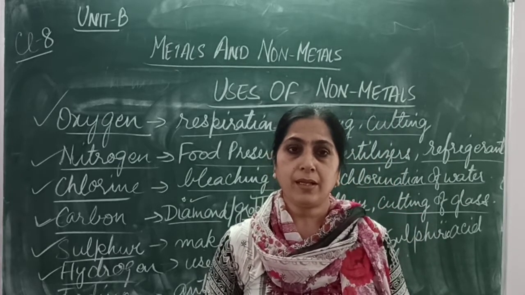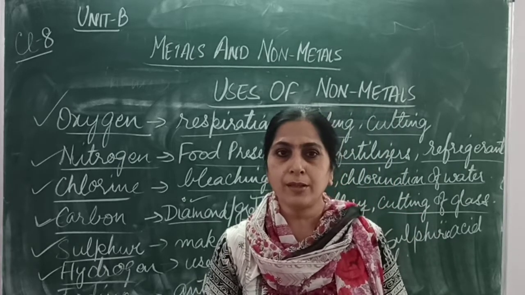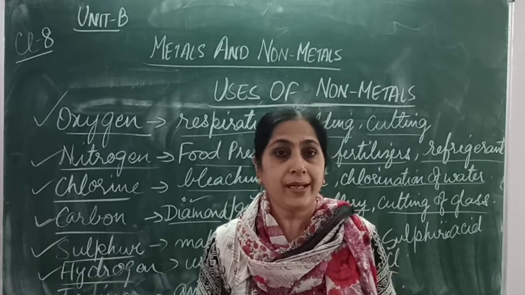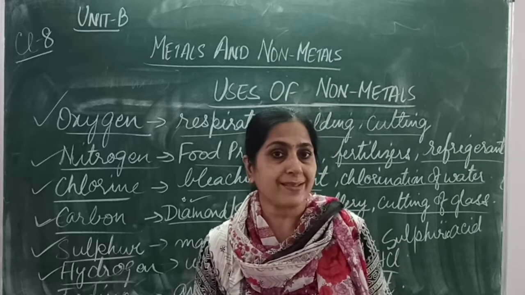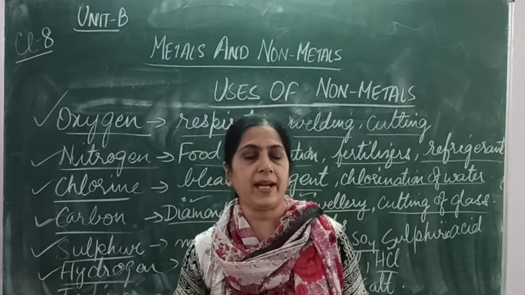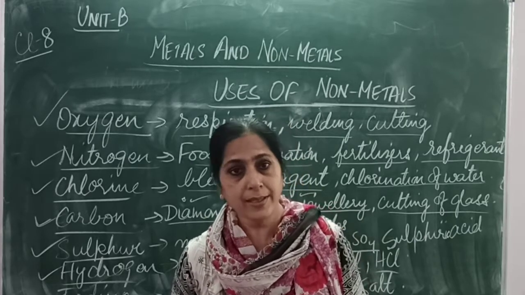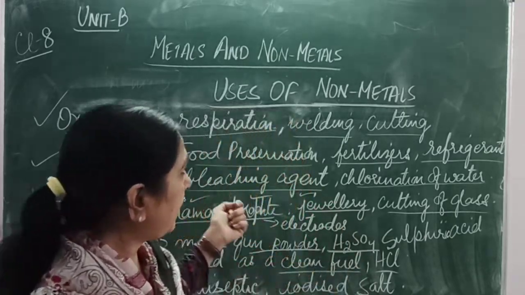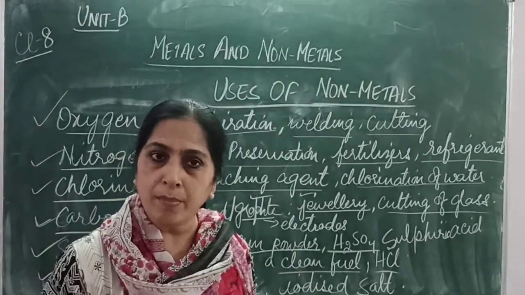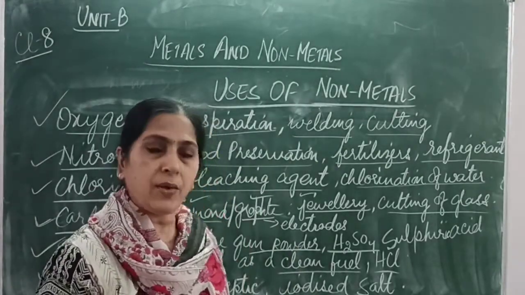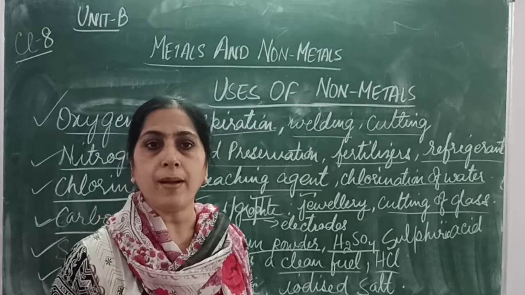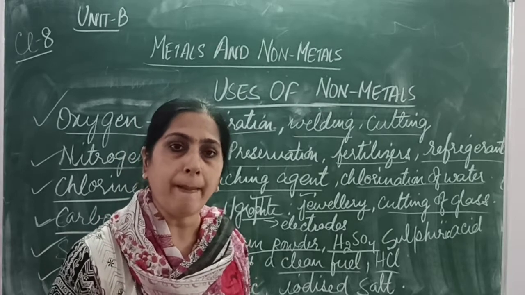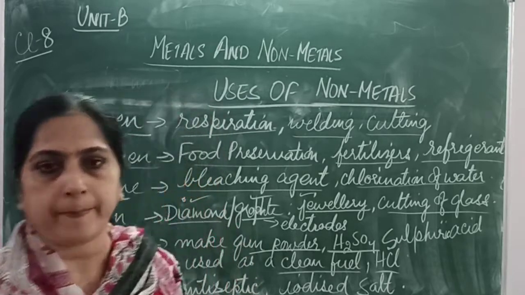Salt is very important. Without salt, food will appear to be tasteless. It will have no taste. So the salt that we are taking in our diet is iodized, right? So these are the uses of metals and non-metals. I hope you understand. Now next we shall discuss the concept of metalloids, alloys or metalloids. What are they?